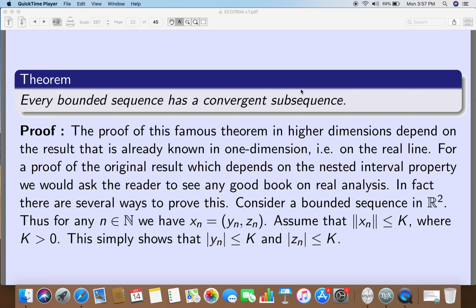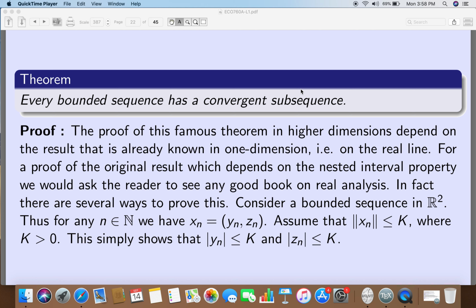The proof that we take here is from a book which I have been very fond of, A Companion to Analysis by T. W. Körner. From this book, we learn the following way to prove it. So, consider a bounded sequence in R2.